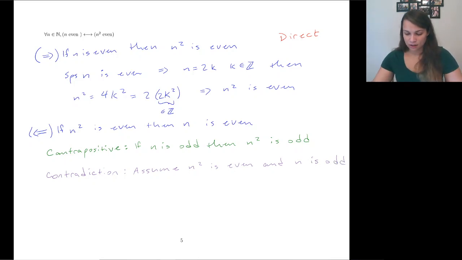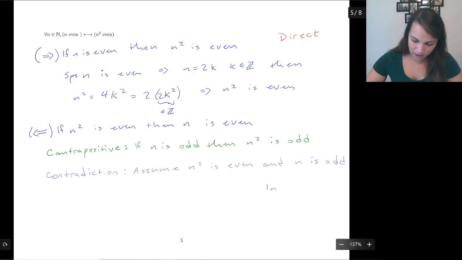Either way, you get to assume something about n itself instead of just n squared, which is going to give us that ability to write n using 2k or 2k plus 1, plug it in, see what happens. Okay, so this one would be indirect. I'm not going to prove it because you guys already proved it on your worksheet. I'm going to say QED.